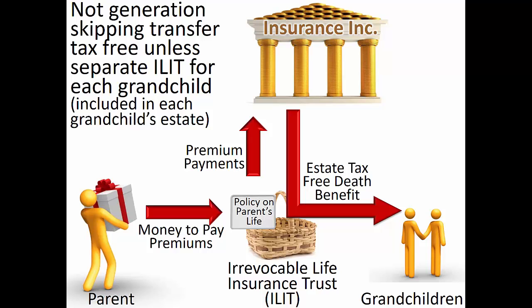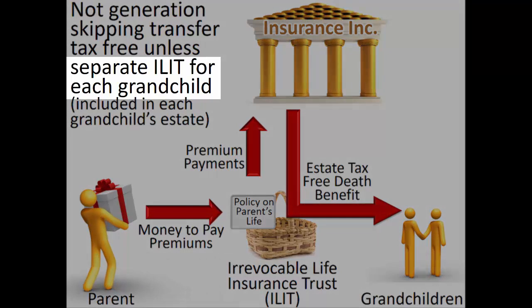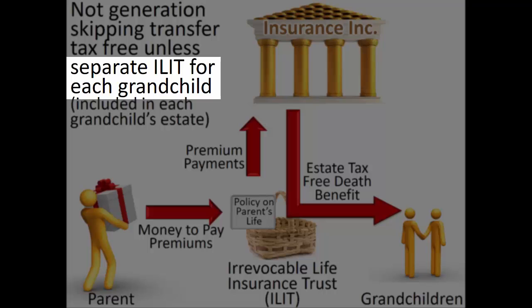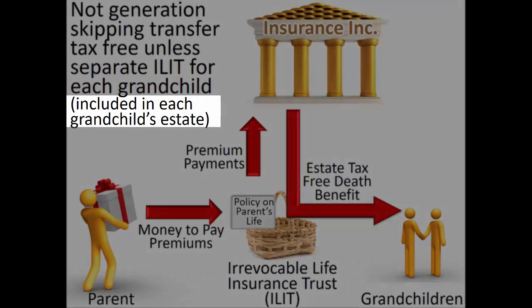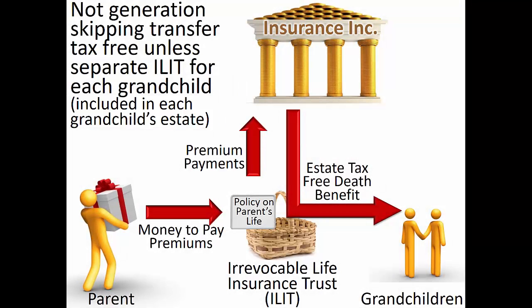The only exception is that if an ILIT is established solely for the benefit of a single skip person, for example, a single grandchild, and the ILIT assets will be included in the skip person's estate, then gifts up to the annual exclusion limit will also be excluded from the generation skipping transfer tax consideration.